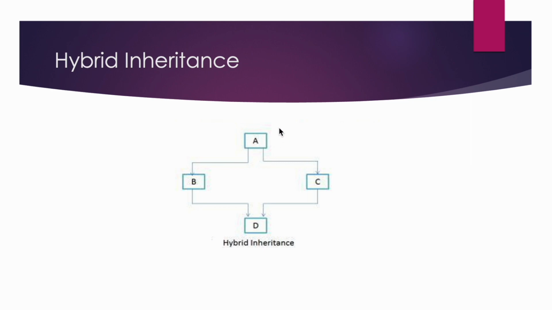And if we consider class A being inherited by classes B and C, this is hierarchical inheritance. If we see B, C and D, B and C are parents of class D, this is multiple inheritance. So again, hybrid inheritance in Java can only be achieved with the help of interfaces, because it contains an instance of multiple inheritance.